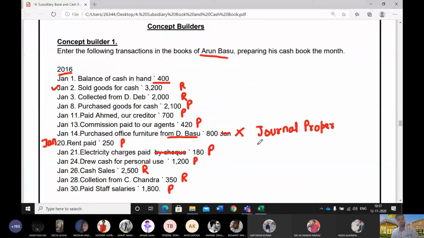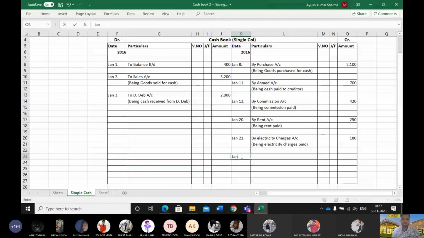Withdrew cash for personal use. The entry is drawings to cash. So we have to write on the credit side Jan 24, by Drawings account.